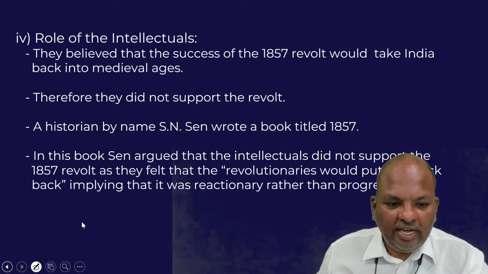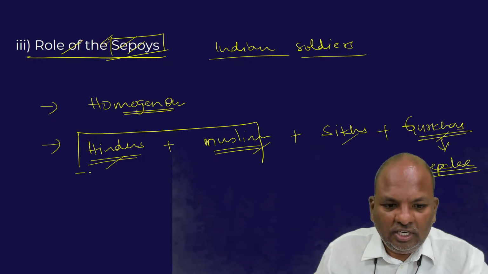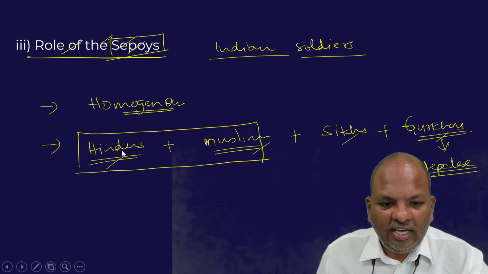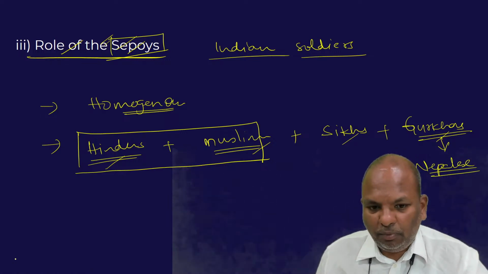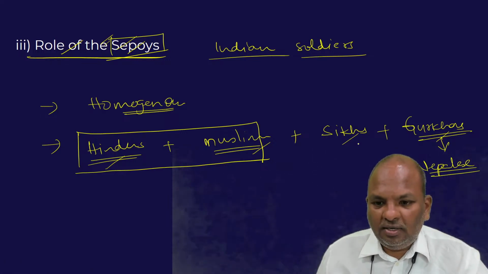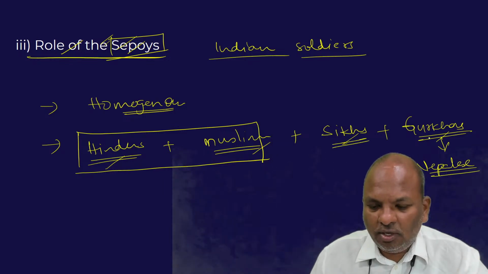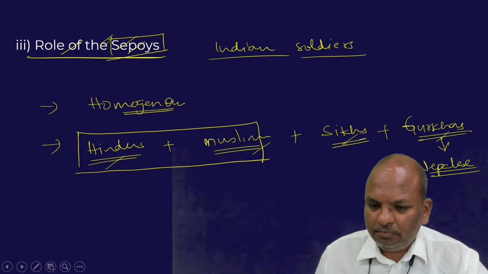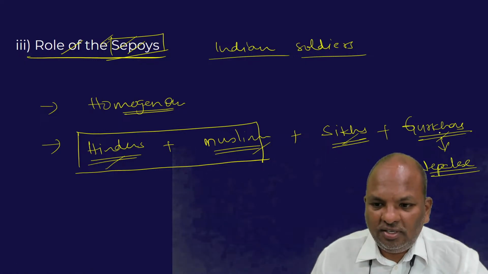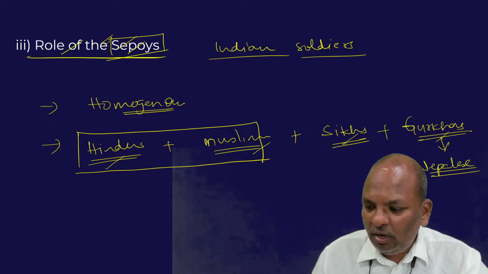The Sikh sepoys and the Gurkha sepoys remained very loyal to the British.